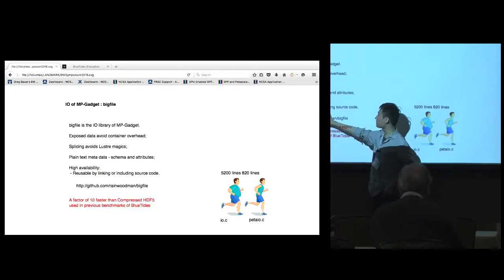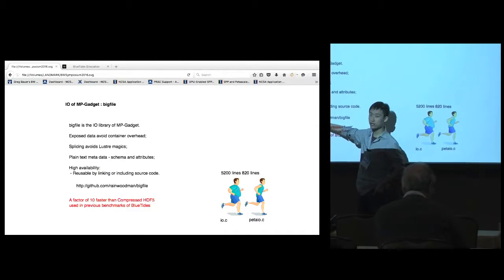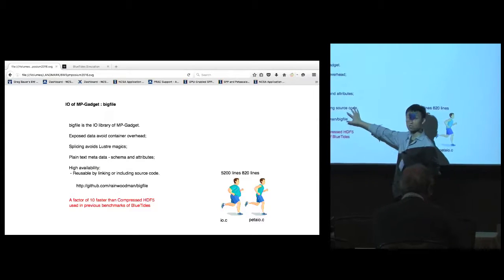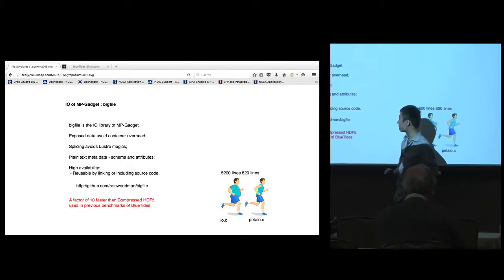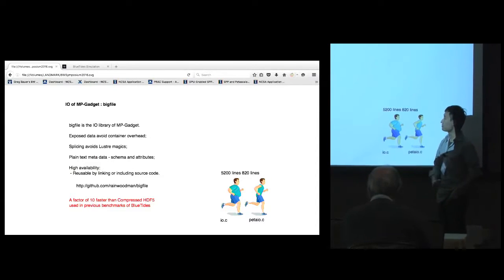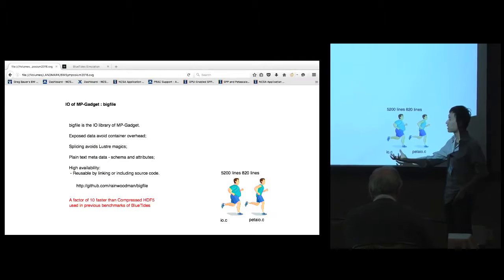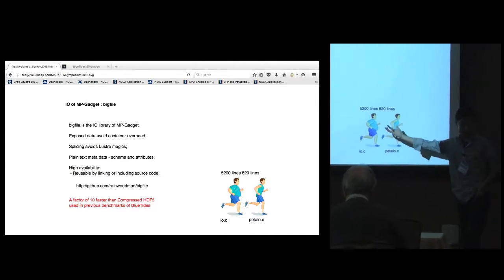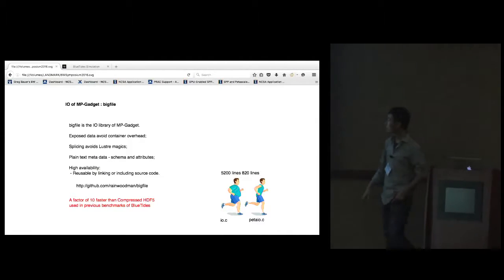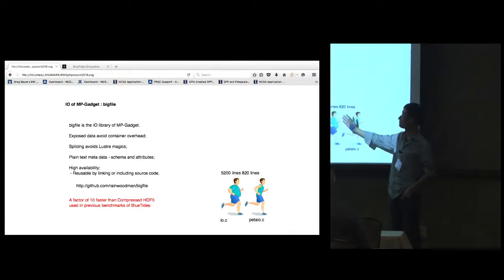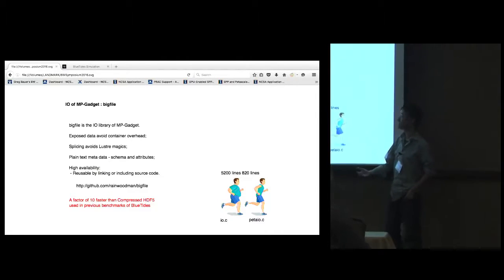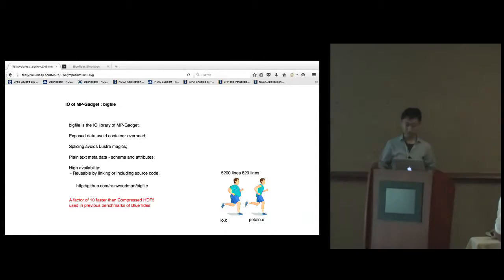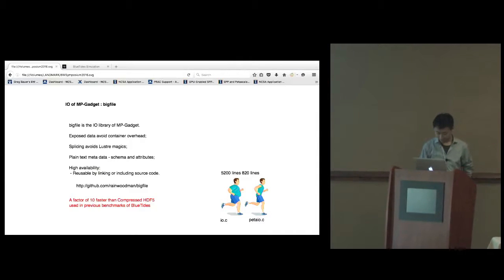And the library is very reusable, so you can use it either by linking or by simply including the header file, including the C code in your code. That's actually how we made the Python binding. It's freely available. When we implemented this library in MP-Gadget, compared to the compressed HDF5 file we used in previous benchmarks, it's at least 10 times faster, and we are also using fewer lines. The old I/O was 5,000 lines just to write a file. Now we are doing 800 lines, which is still a lot, but considering what we are doing, it's quite an achievement.